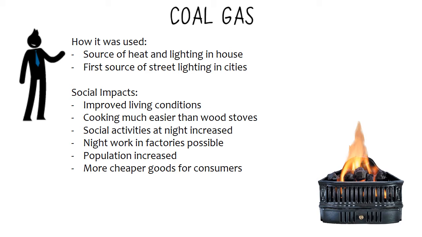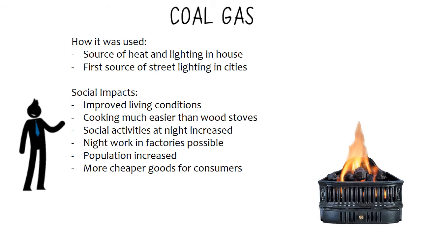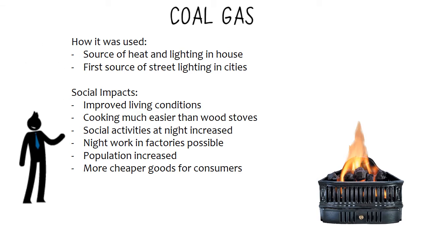Coal gas, which is very similar to coal. However, it was used as heating and lighting in houses, and it was the first source of street lights in major cities, including in Australia. The social impacts of coal gas were that it improved living conditions. It made cooking much easier than wood stoves. It increased our social activities at night, and night work in factories became possible because of that lighting.